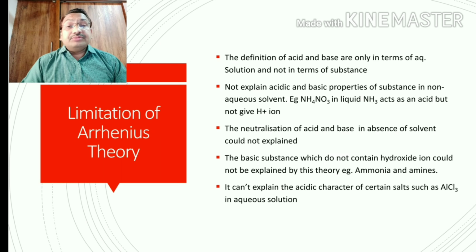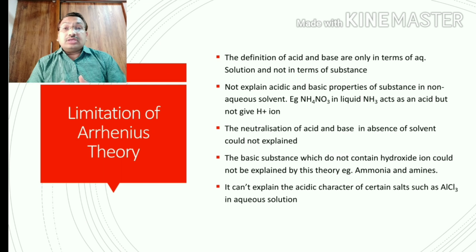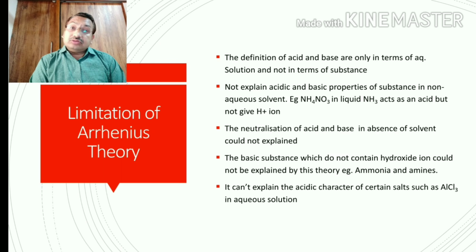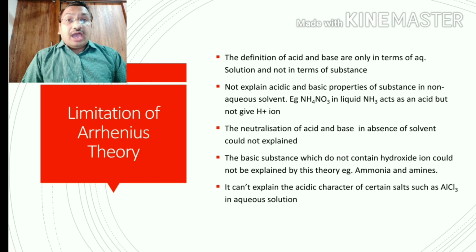The theory is limited to compounds containing or giving H plus ions, and compounds giving OH ions are called bases. It is limited to H plus and OH ions and does not explain the other things that happen.